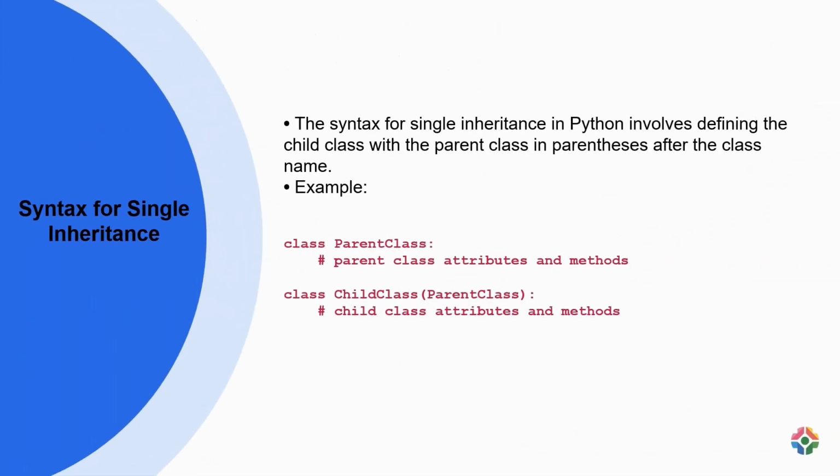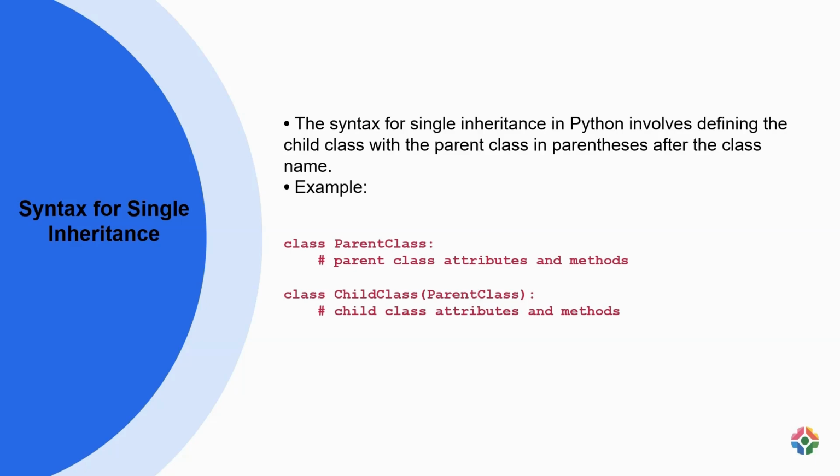Single inheritance in Python is achieved by declaring a child class with the parent class specified in parentheses after the child class name. For instance, to create a child class named ChildClass that inherits from a parent class named ParentClass, the syntax is as follows: class ParentClass: attributes and methods; class ChildClass(ParentClass): attributes and methods.